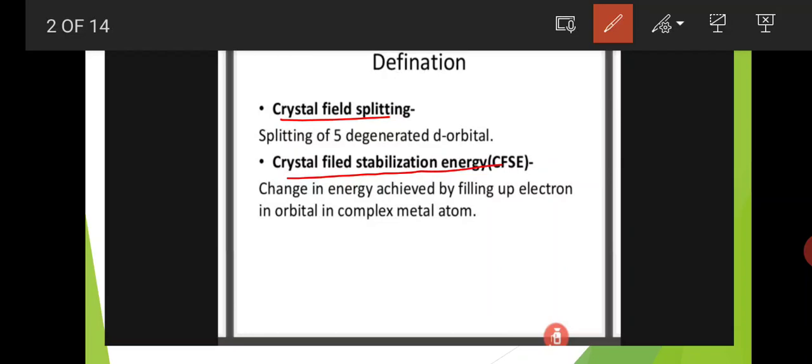First one, crystal field splitting means what? The splitting of 5 degenerate d orbitals. Every metal has 5 degenerate orbitals. When the ligands approach the central metal atom, due to electronic repulsions or interactions, the 5 degenerate orbitals are split into different energy levels. This splitting is called crystal field splitting. Same, crystal field stabilization energy, CFSE, means change in energy achieved by filling up electrons in orbitals in a complex metal atom.